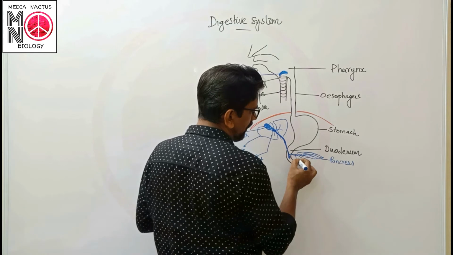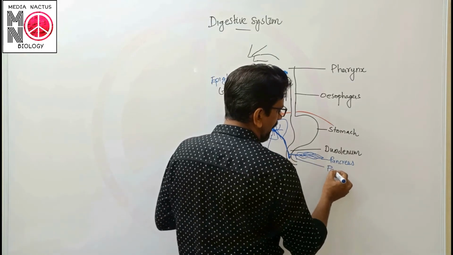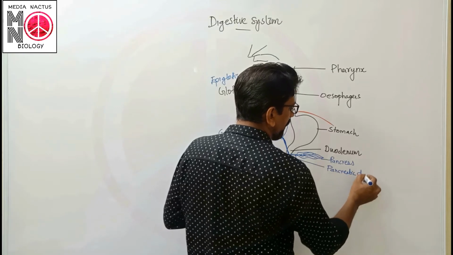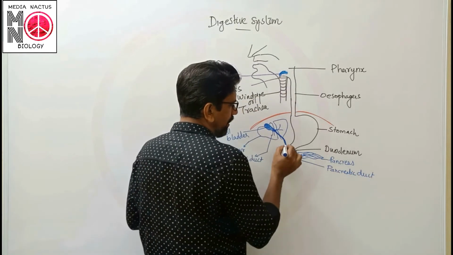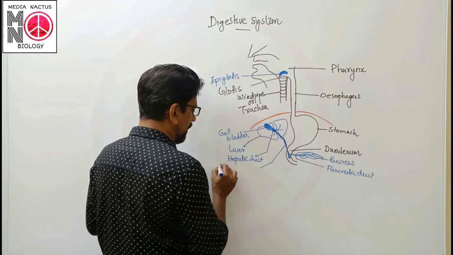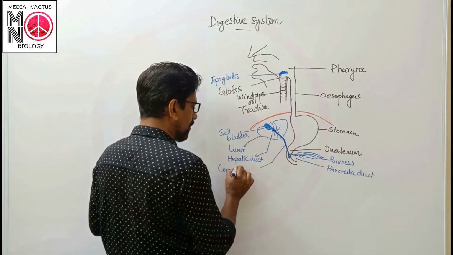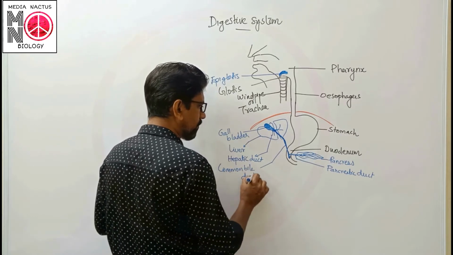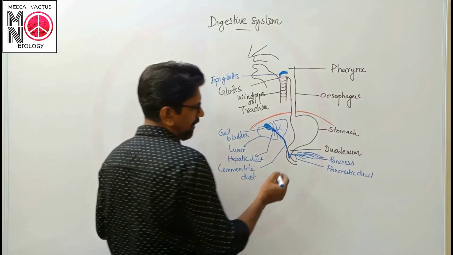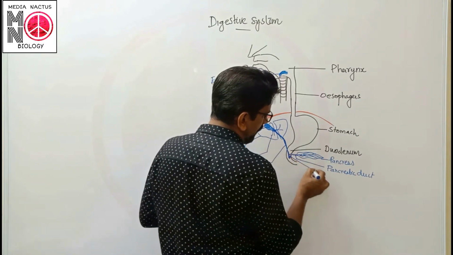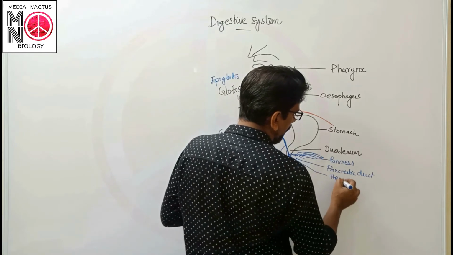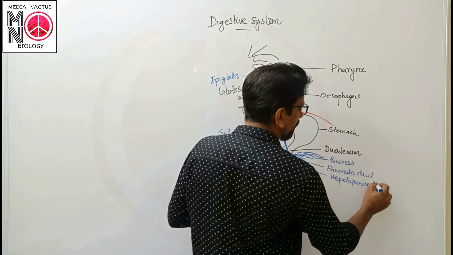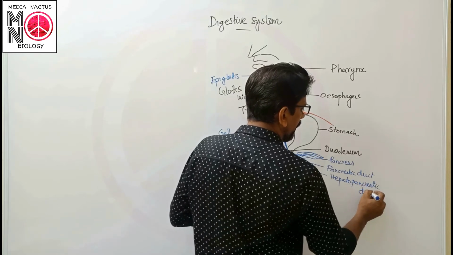So this one is the pancreatic duct, and this is the common bile duct, and this forms the hepatopancreatic duct.